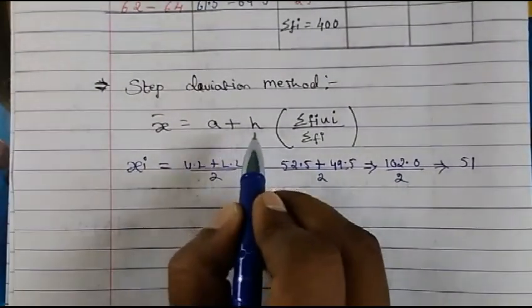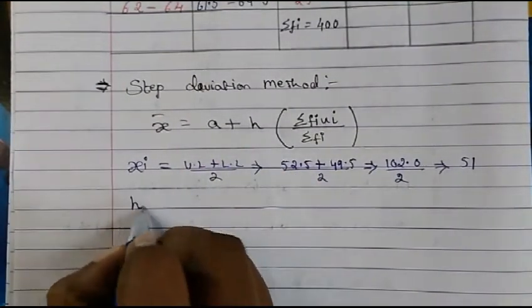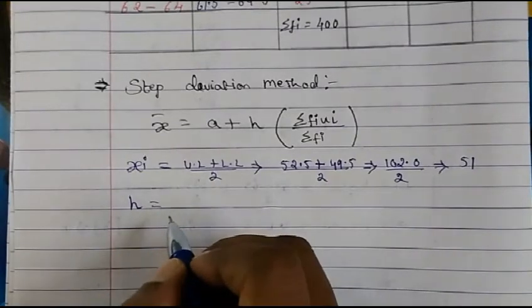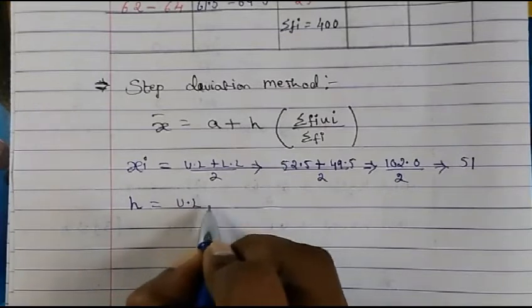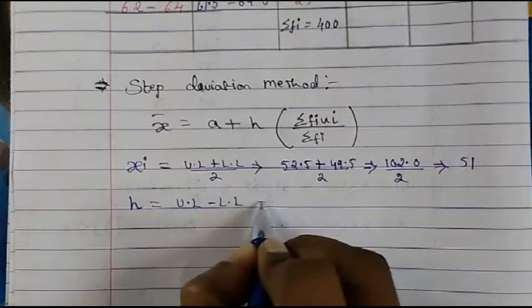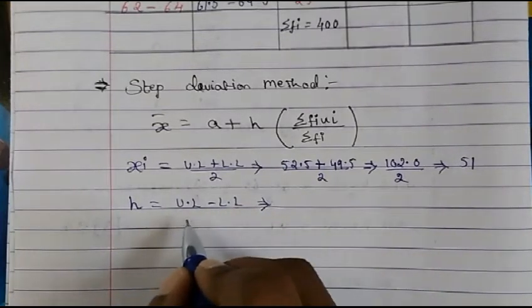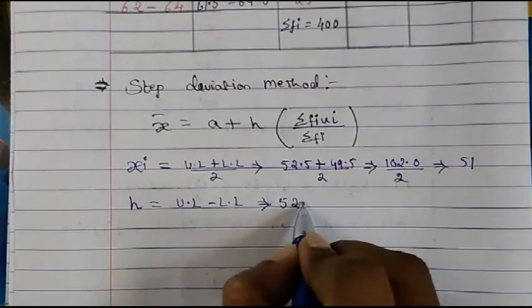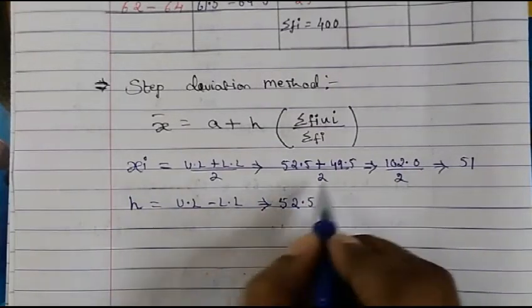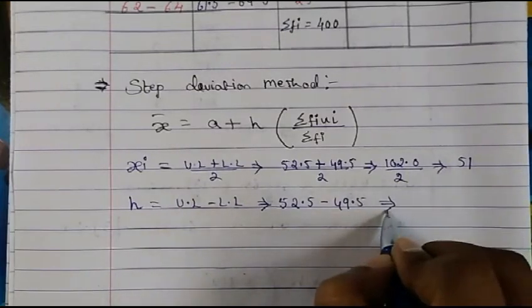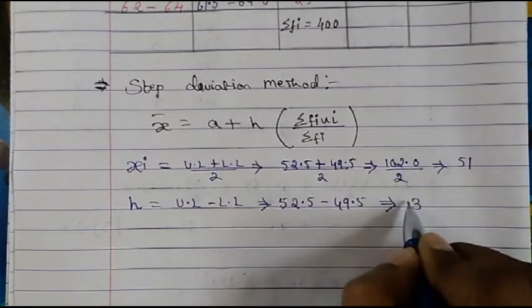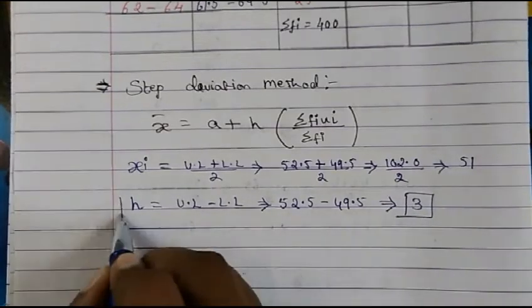H means actually class interval. So you can write down H value. So H value is class interval. So that is upper limit minus lower limit will give you the class interval. Upper limit is 52.5 minus lower limit is 49.5. So when you subtract, you will get 3. So this is your H value.